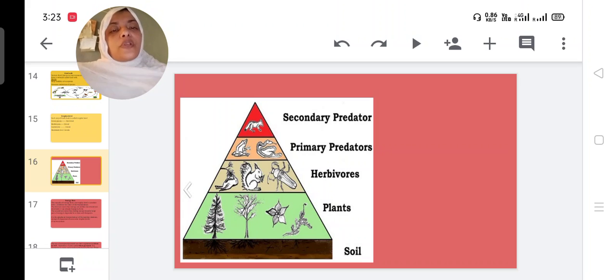So today we have discussed the ecosystem and functions of the ecosystem. It protects the environment and prevents extinction of species. We also discussed the food chain and its merits, different types of food chain, and the food web and its merits.